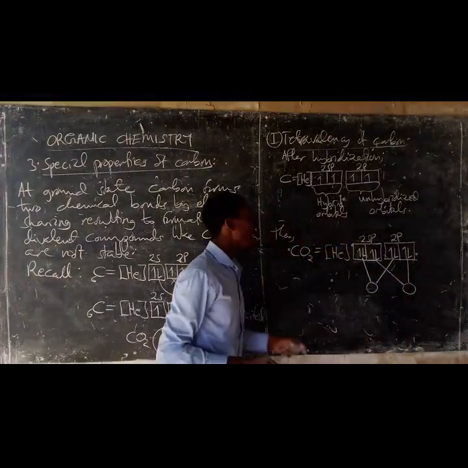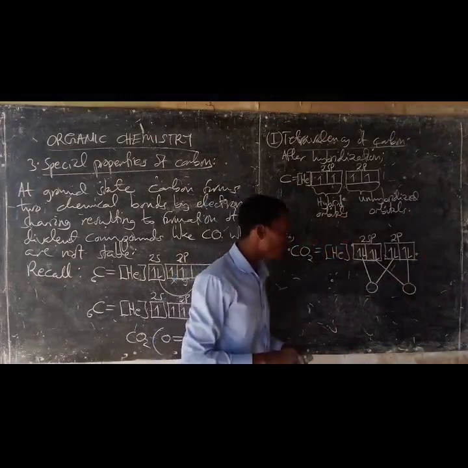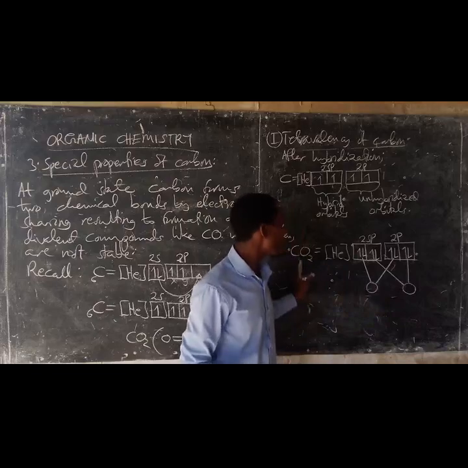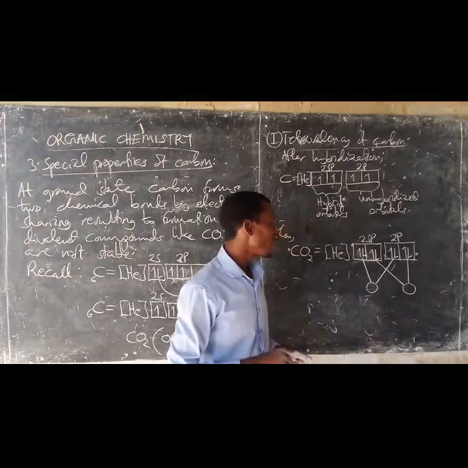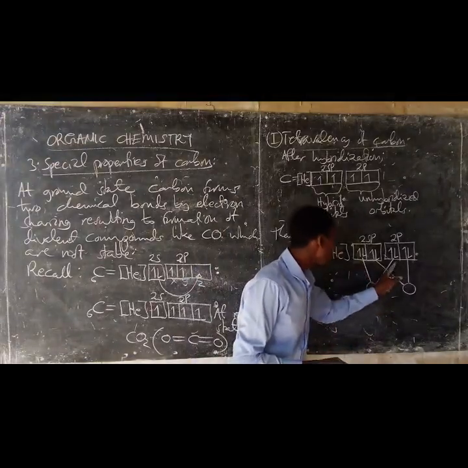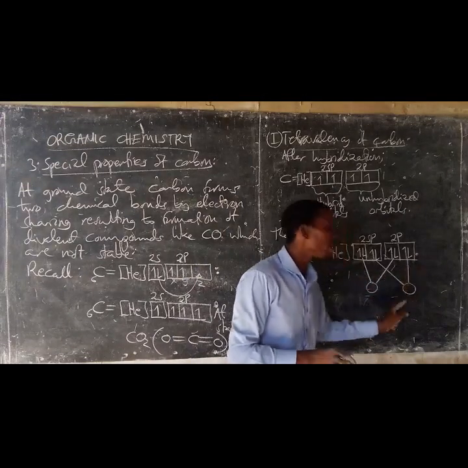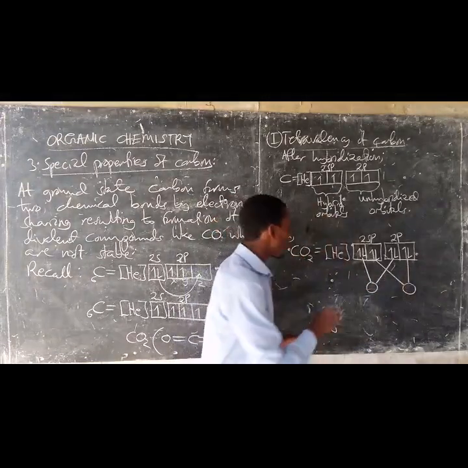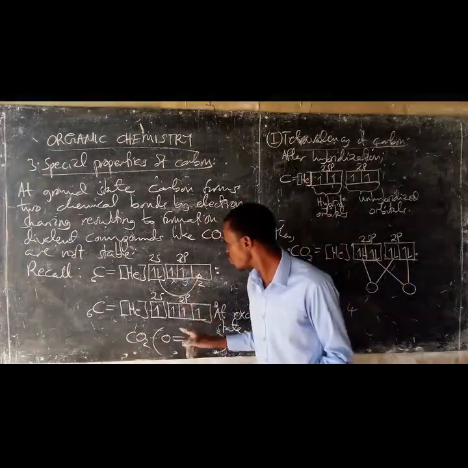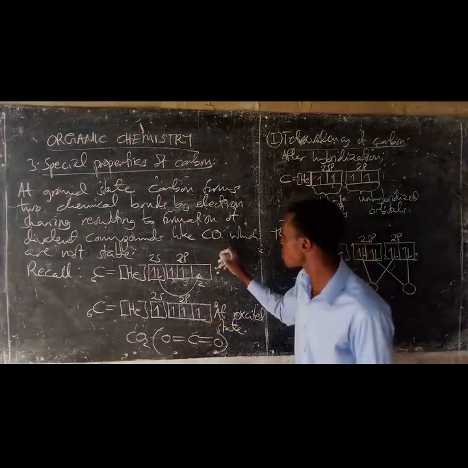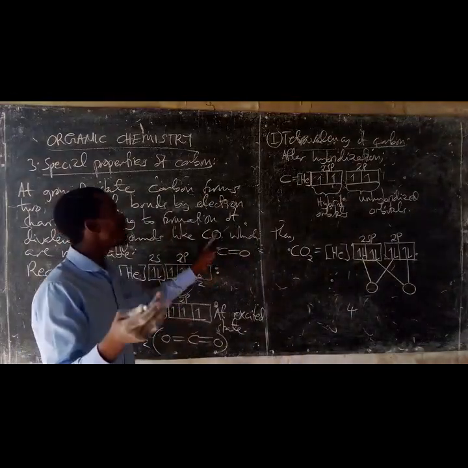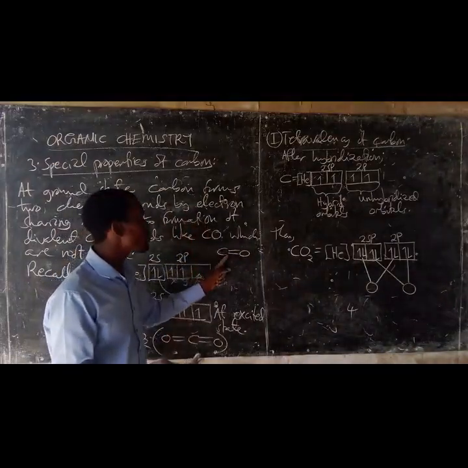So this is the structure of the carbon dioxide gas. When you look at the structure of carbon dioxide gas, you notice that there is a total of 4 chemical bonds: 1, 2, 3, 4. 4 chemical bonds is large in number compared to 2 chemical bonds in carbon monoxide gas, or in divalent compounds of carbon.